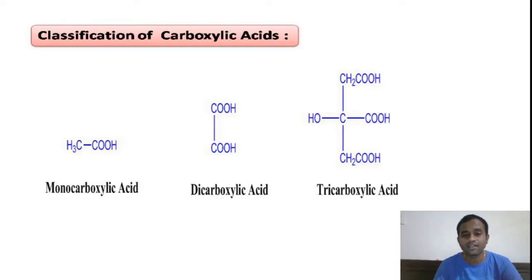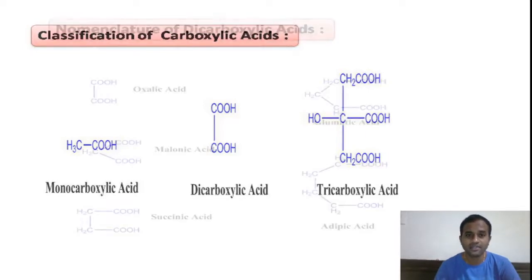For example, if the compound has two carboxylic acid functional groups, it is called a dicarboxylic acid, for example oxalic acid. And you can see another example, a tricarboxylic acid, which has 3 carboxylic acid functional groups. This is citric acid, right? Based on the number of carboxylic acid groups, this is the classification.